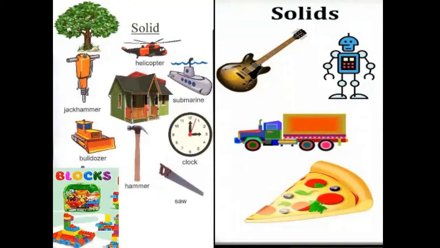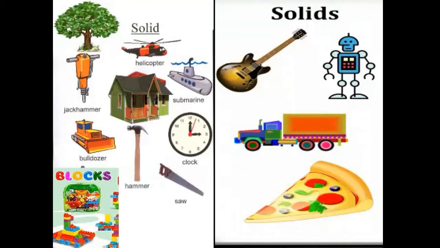Okay, in her house. So, different examples of solids are guitar, robot, truck, pizza. These all are examples of solids. I hope now you have a clear identification of the solid.